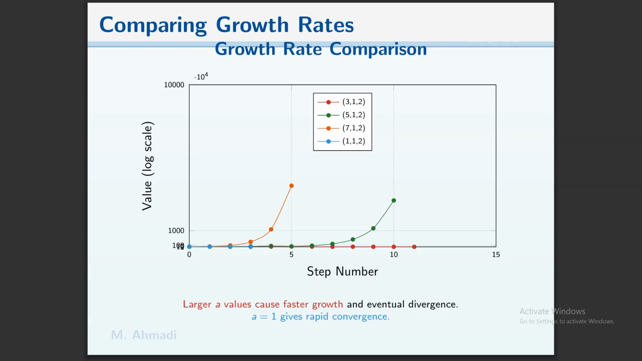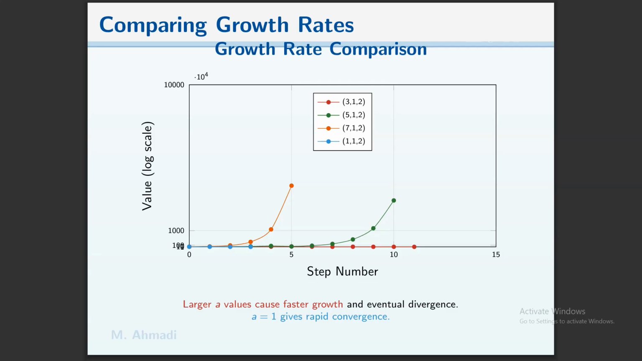We can see the different patterns for 3, 1, 2, 5, 1, 2, 7, 1, 2, and 1, 1, 2. The 1, 1, 2 and 3, 1, 2 have linear behavior. But for the case of 7, 1, 2 and 5, 1, 2, they grow very fast. Larger A value causes faster growth and eventual divergence.